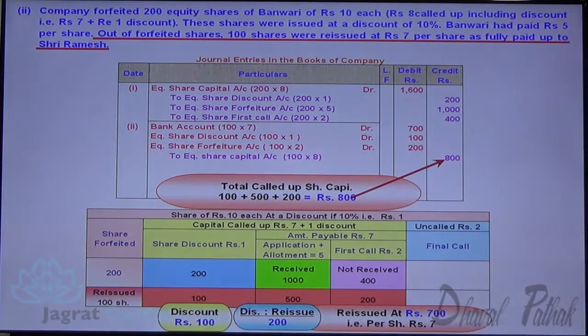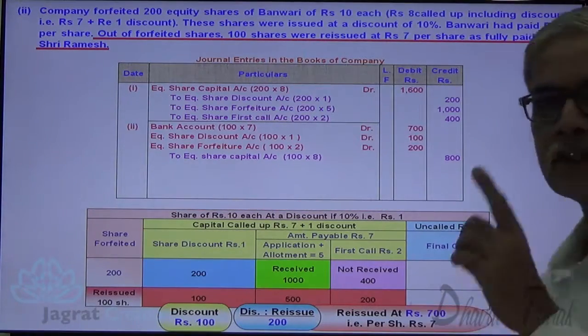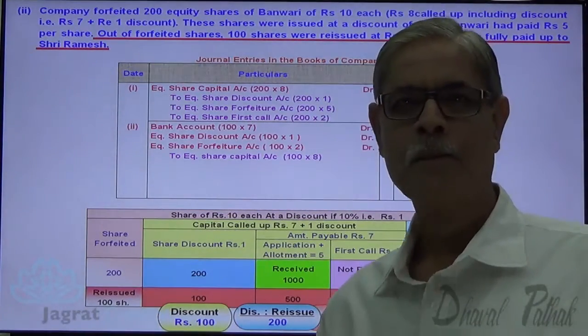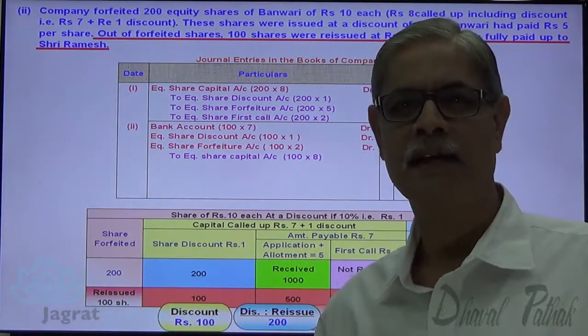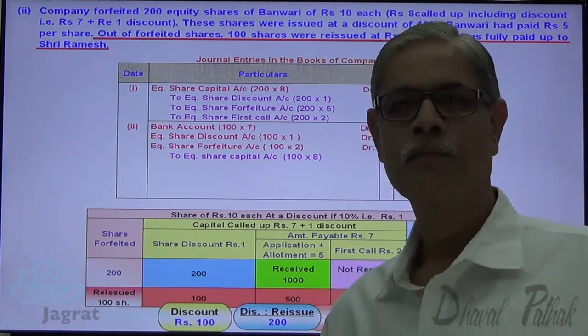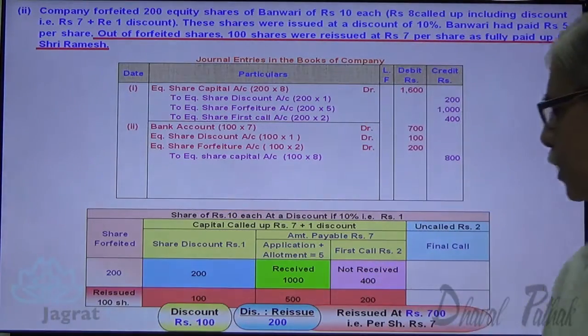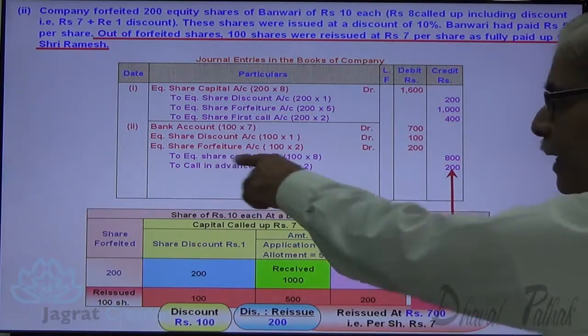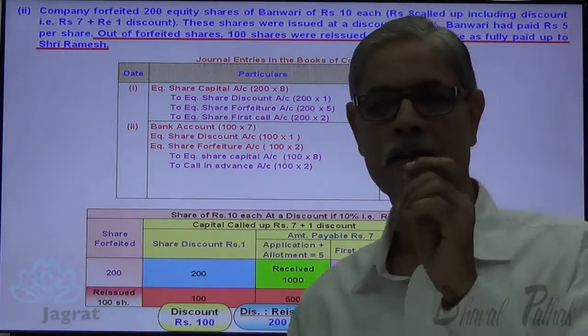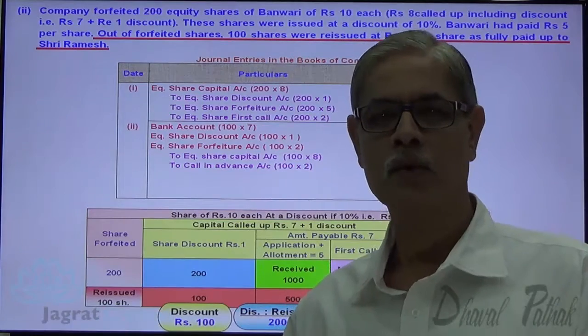Now this final call has been received in advance because the shares are reissued as fully paid up. So final call has been received in advance at the time of reissue of shares. So 200 is to be credited to calls in advance. This is a very important point to be understood.